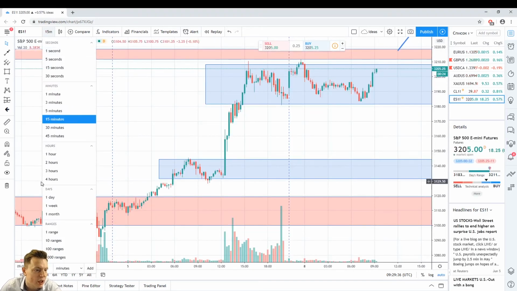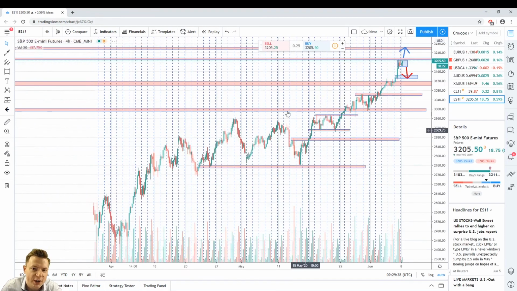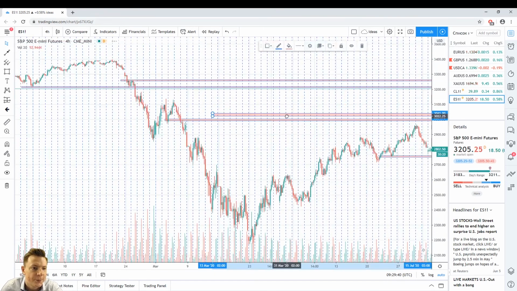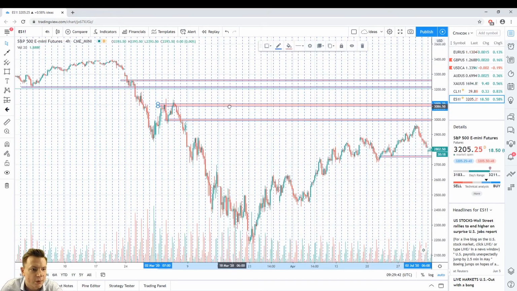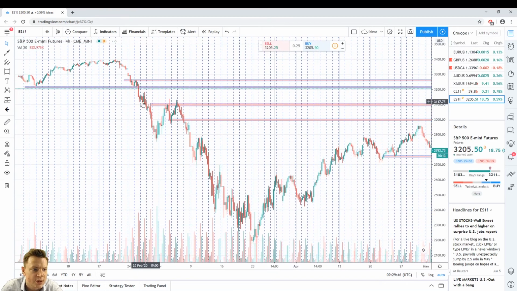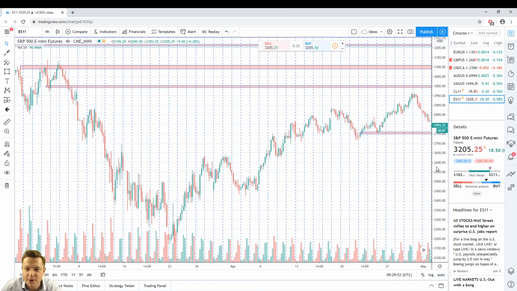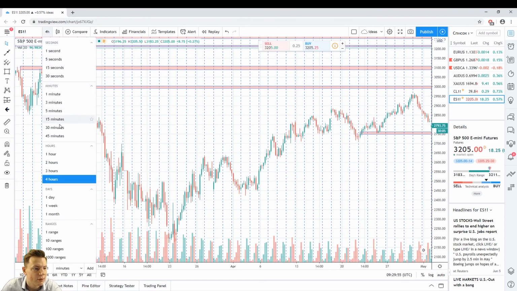In S&P 500, the same picture. If you're looking at a higher time frame like the H4 time frame, right now price stays at an important resistance level around 3,200, and in this case it depends on how price will react to this level.